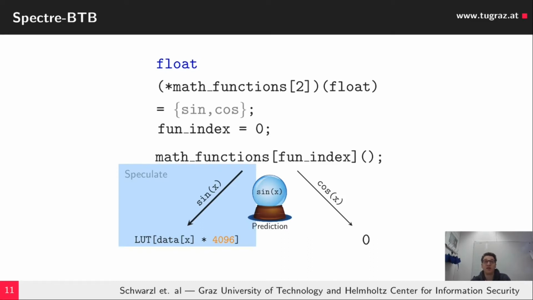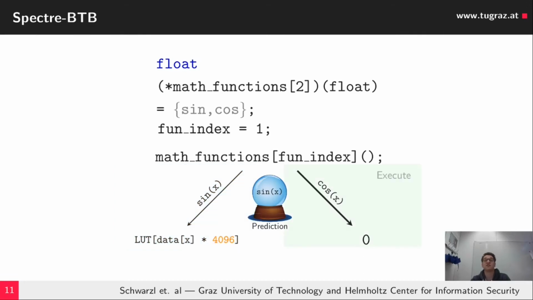On the next run, it speculates that the sinus function will be called, and architecturally it will call it too. If we modify the function index to be 1, we observe that the sinus function is still called because of this branch target buffer, which tries to predict the next branch targets.